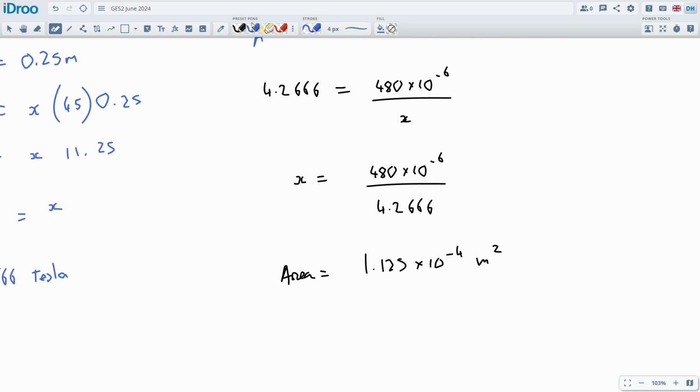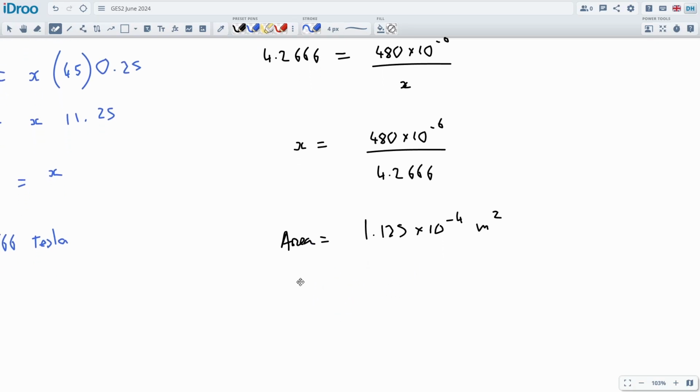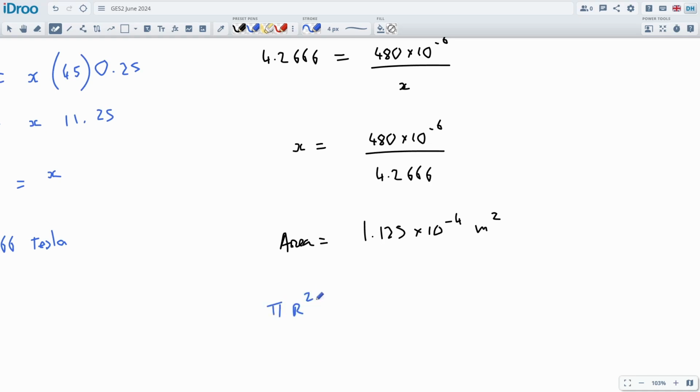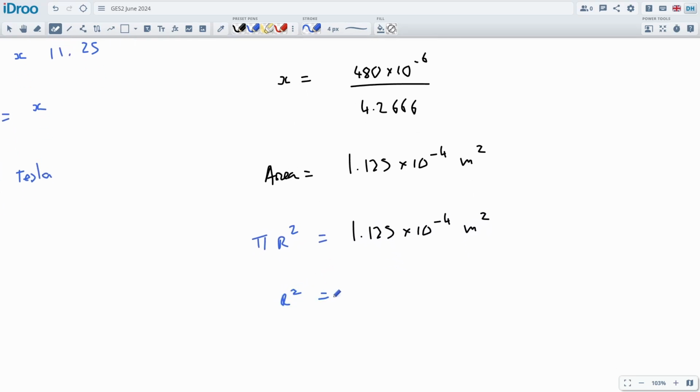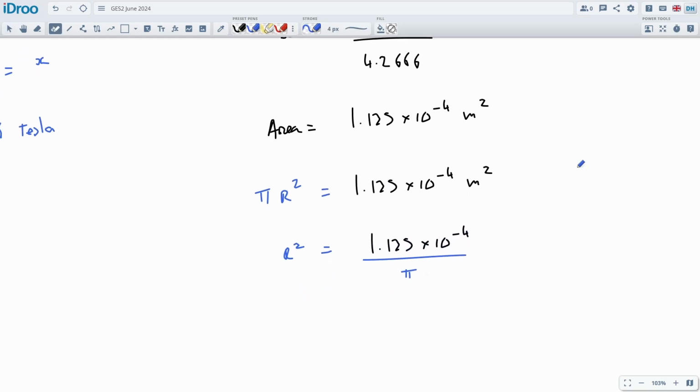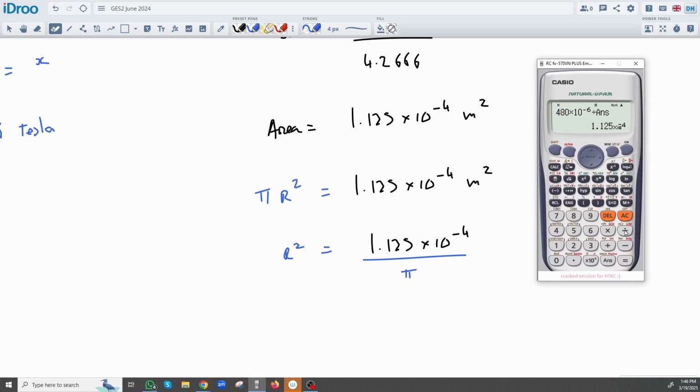And now we're going to work this into the diameter, right? So this is the pi r squared is equal to all this in meters. Let's just grab all that, and we have to divide it by pi and then actually square root it. So r squared will be this number divided by pi, because here it's a times, and then we'll square root it as well to get the answer. So that number is still on my calculator, we'll divide it by pi equals, and then we'll square root it because so far it's squared, and we'll get the answer. This is in meters for the radius.